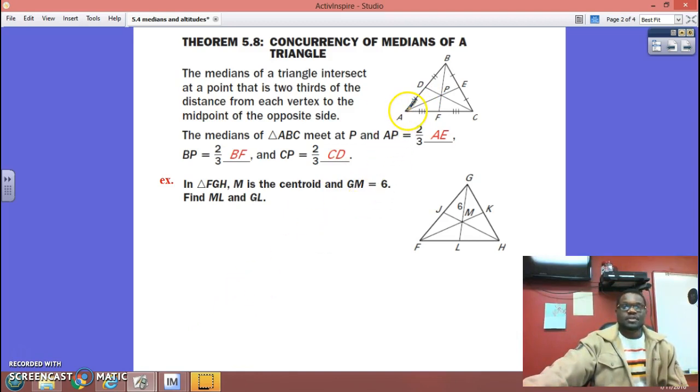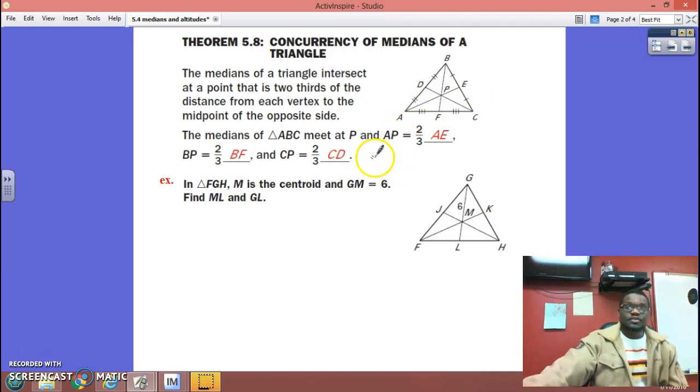Now, I know these are medians because from vertex A, it intersects this side, BC. And you see how those two right there are congruent? From vertex C, this crosses over and intersects side BA. And you see how those two sections are congruent. And from vertex B, we intersect this side over here, AC. And you see how those two sections are congruent. So each one of these are what are called medians.